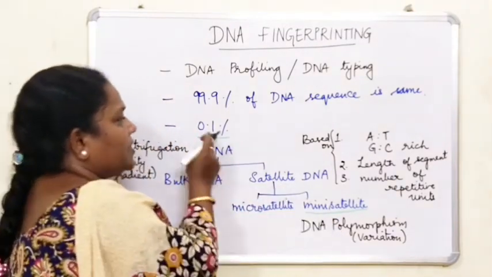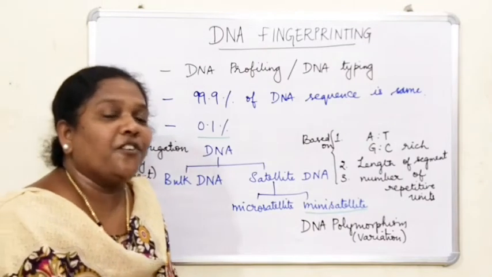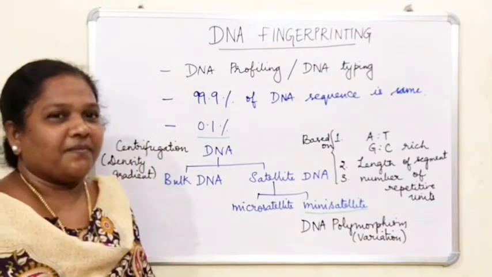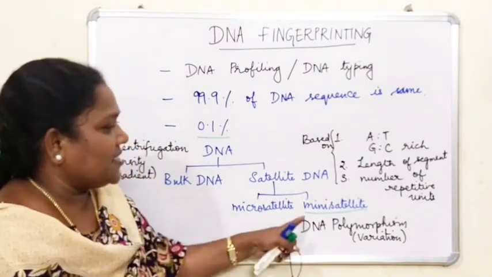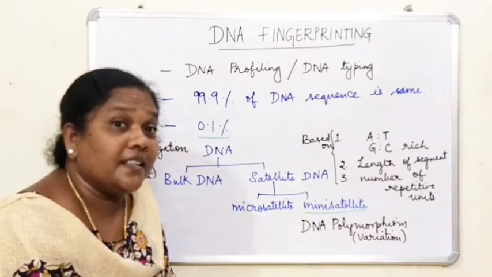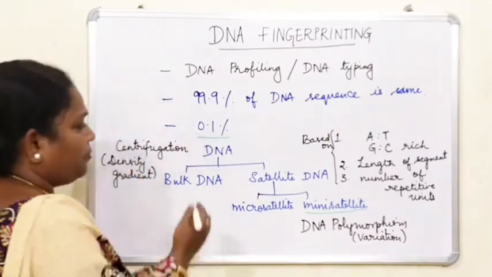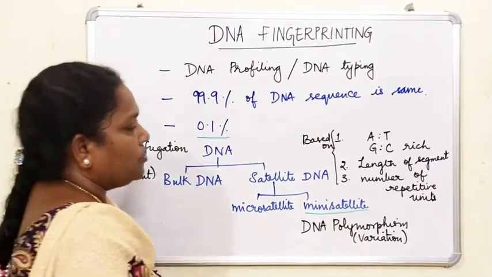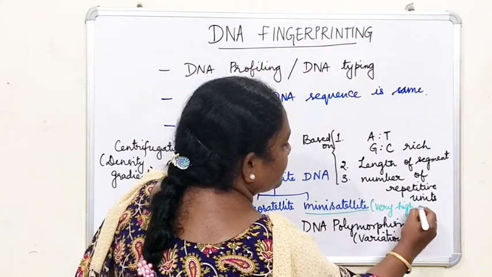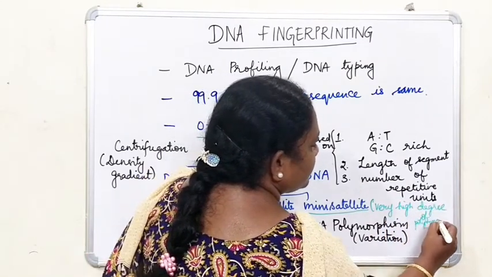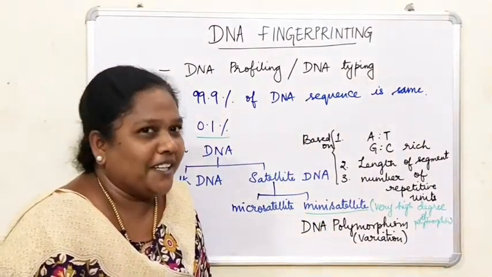You can see this difference here, 0.1%. It shows a high degree of polymorphism, which is the main basis for fingerprinting. This is the minisatellite. So which shows the high degree of polymorphism? Satellite DNA. It shows a very high degree of polymorphism. So that is very important, what you have to note here. It shows a very high degree of polymorphism, so that it forms the basis of fingerprinting.